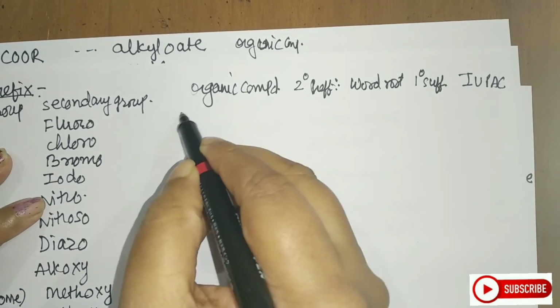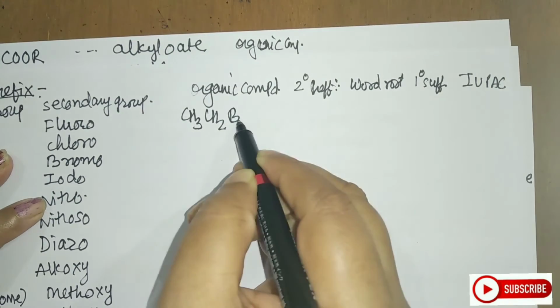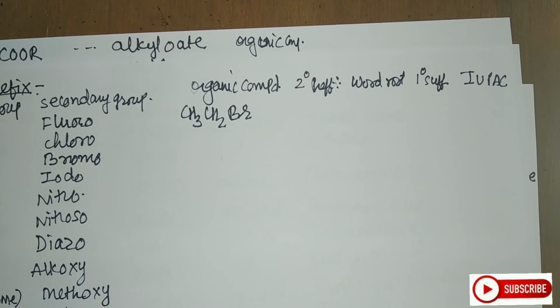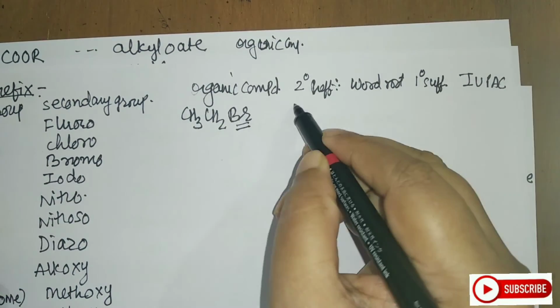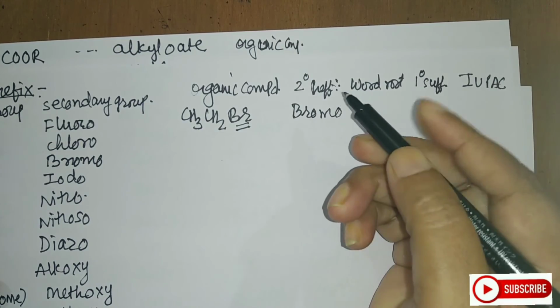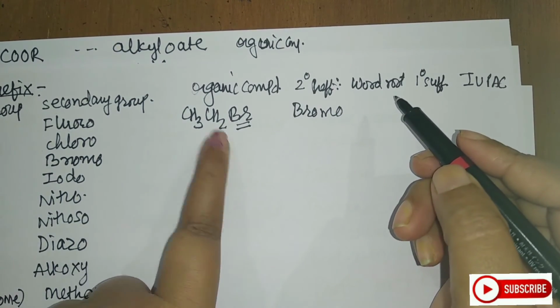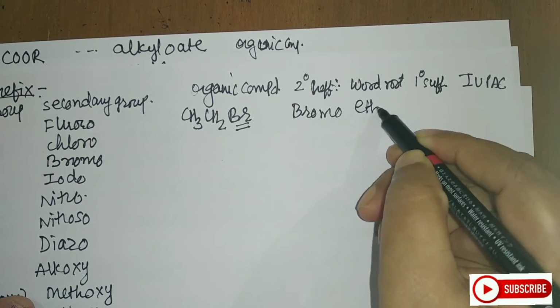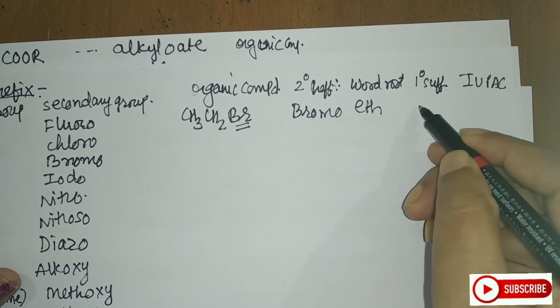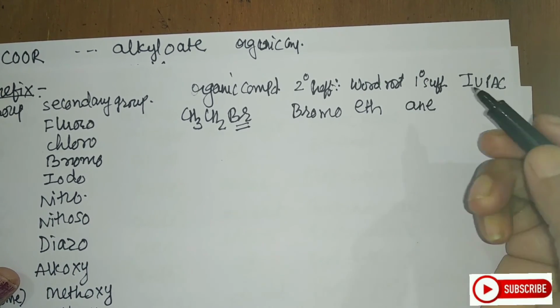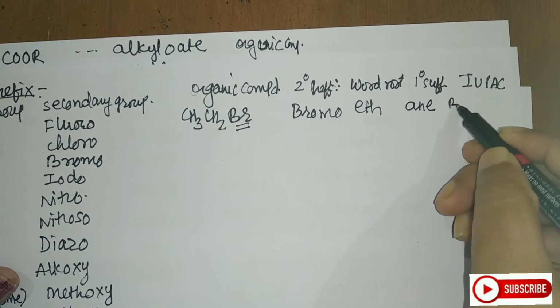Now I am writing CH3, CH2, Br. Students, what is the secondary prefix here? You have to write the secondary prefix first. So here the secondary prefix is this group, and I will call this bromo. So here I will write bromo. Next, what is the word root? If you see there are 2 carbons, so it will be eth. What will be the primary suffix? As there is no double or triple bond, the primary suffix will be ane. So what will be the name here, students? It is bromoethane.